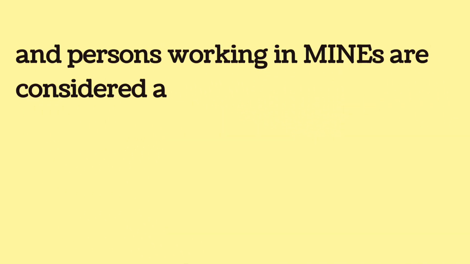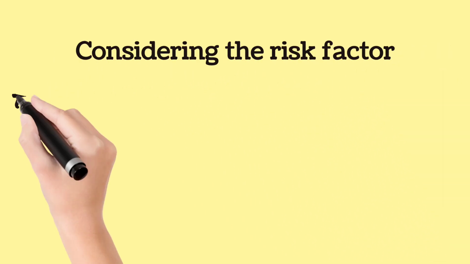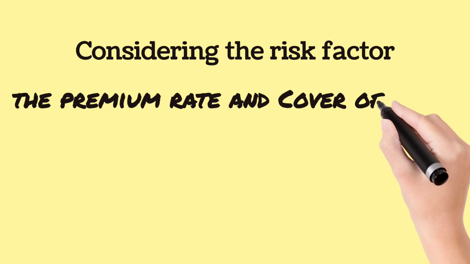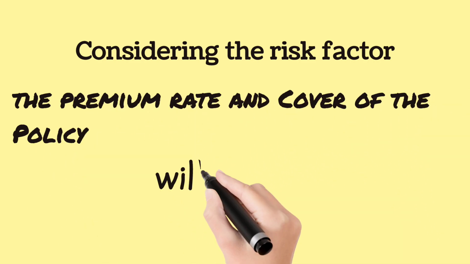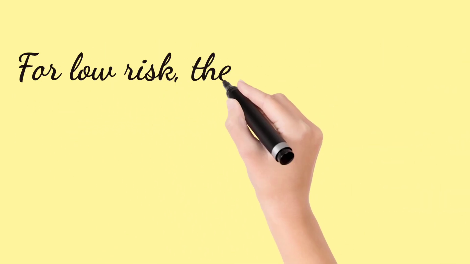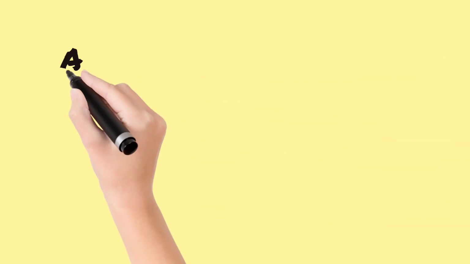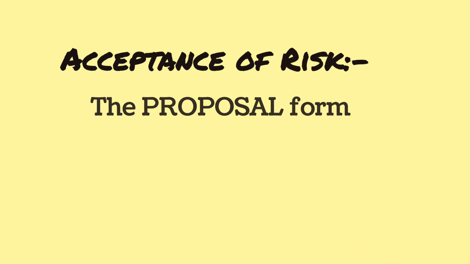And persons working in mines are considered high risk. Considering the risk factor, the premium rate and cover of the policy will be decided. For low risk, premium may be as low as 0.5 per thousand.